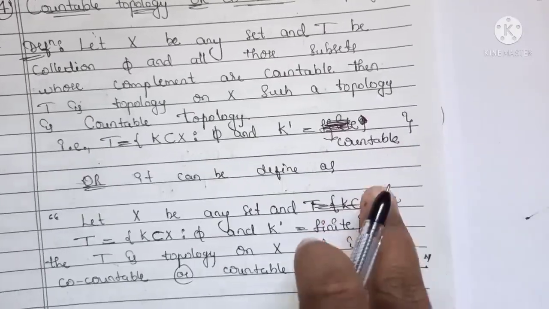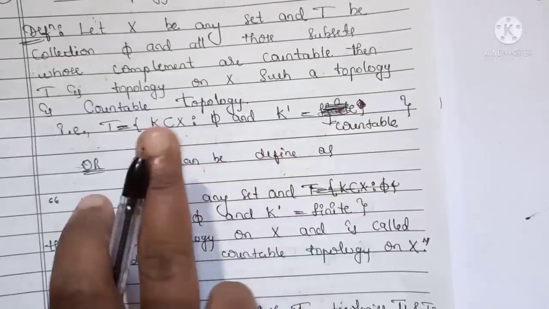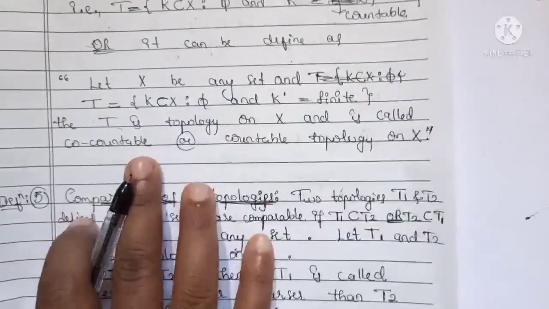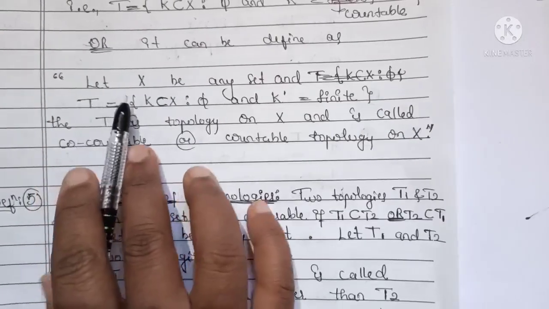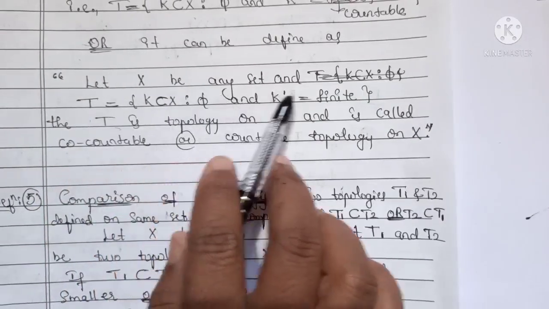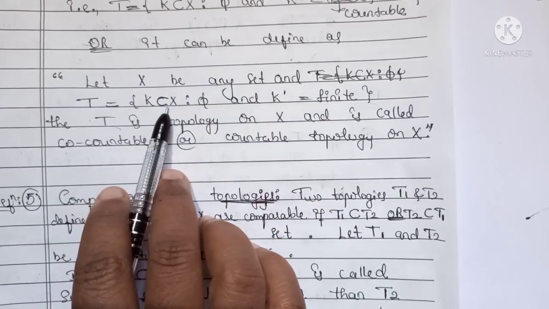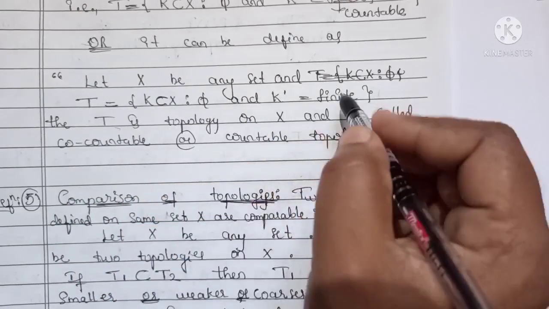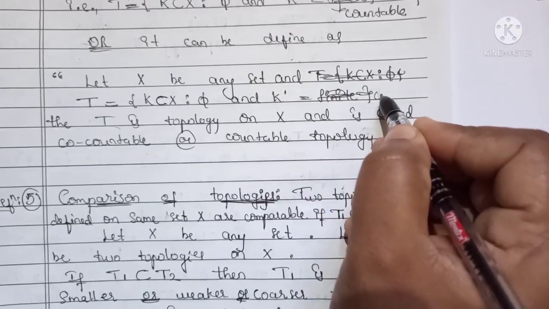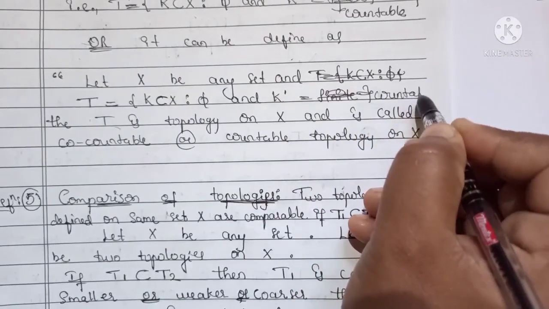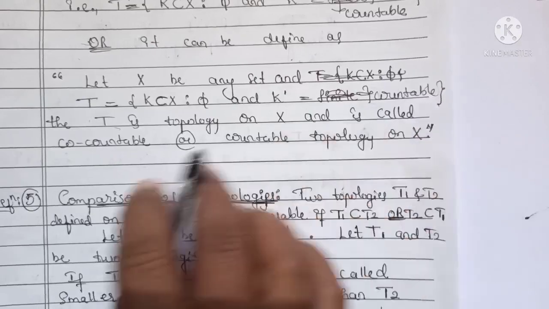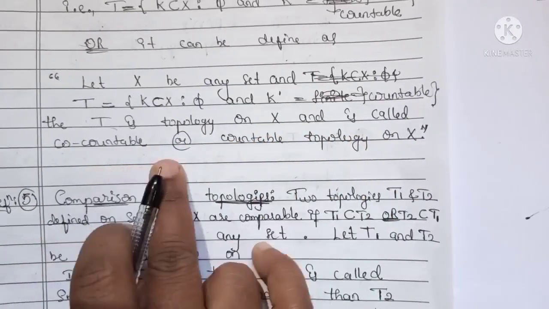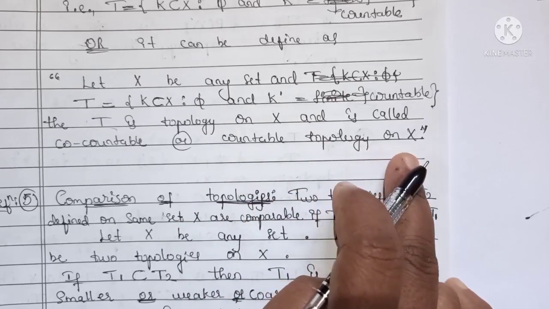So then it is called the countable or co-countable topology. In shortcut, we can define this as: let X be any set and T equals the subsets K of X, phi, and K' is countable. Then we can say that T is a topology on X, and this topology is called the co-countable or countable topology on X.